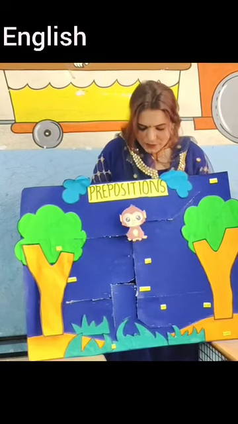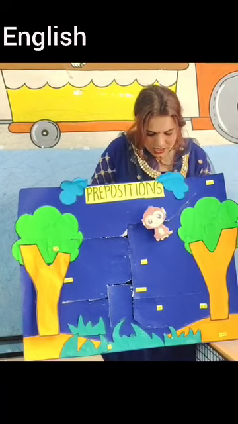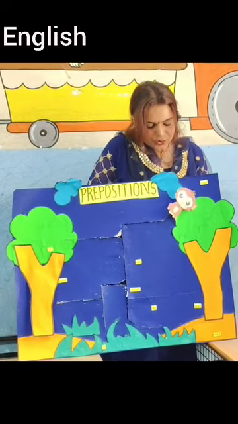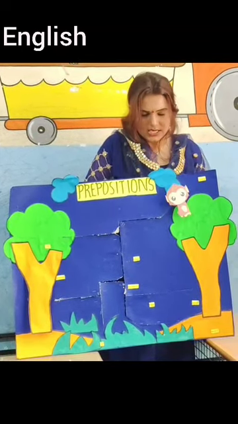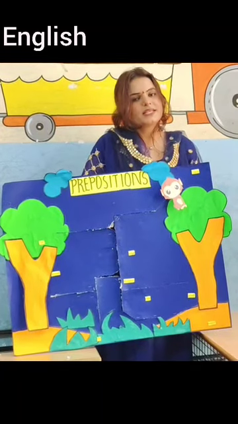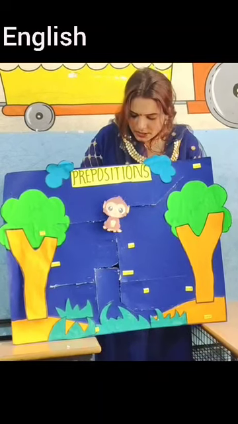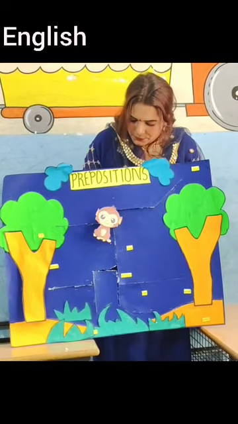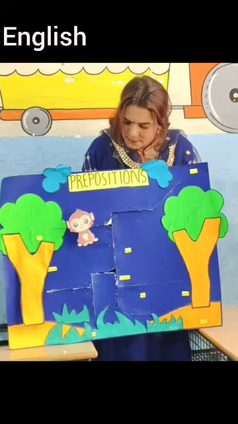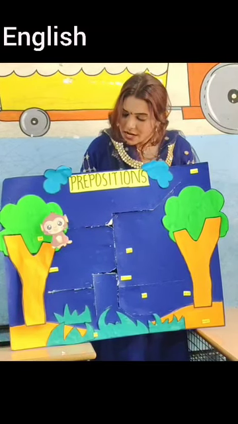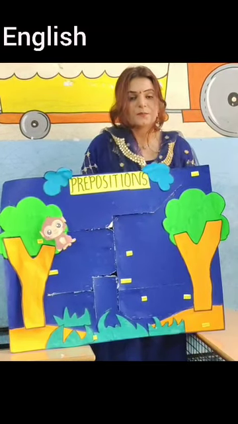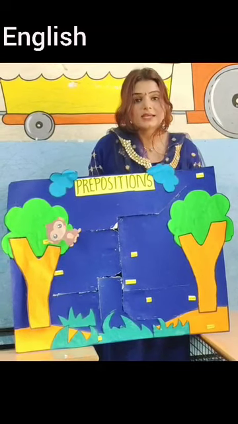Let's move the monkey towards the tree, a little above the tree. Now the position of the monkey is over the tree, or you can say above the tree. Now let's move the monkey to the other side of the tree. As you can see, the monkey is moving closer to the tree. Now it is on the tree. The position of the monkey is on the tree.